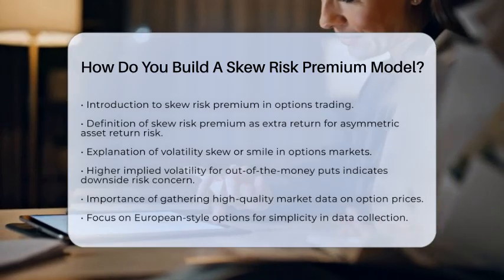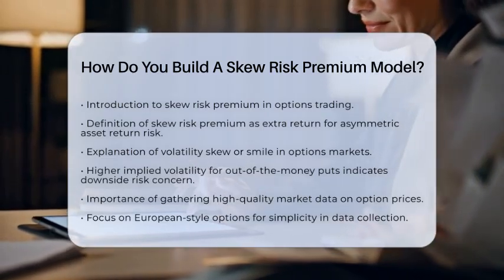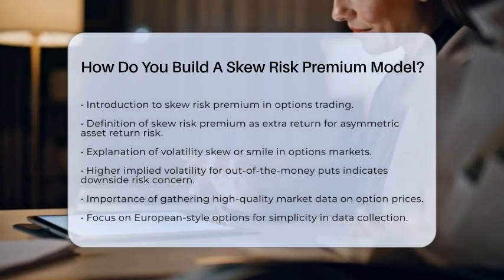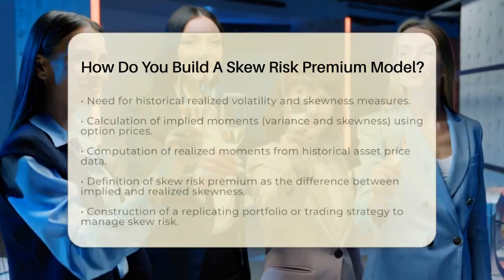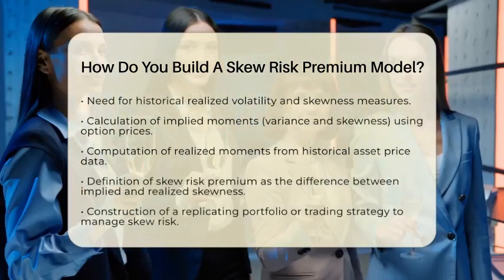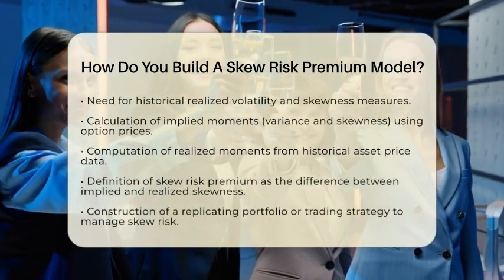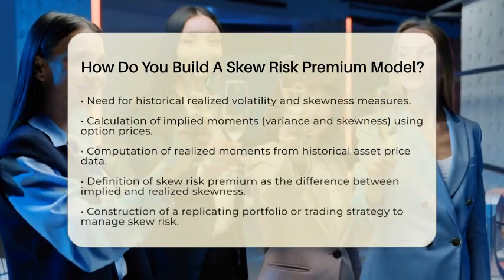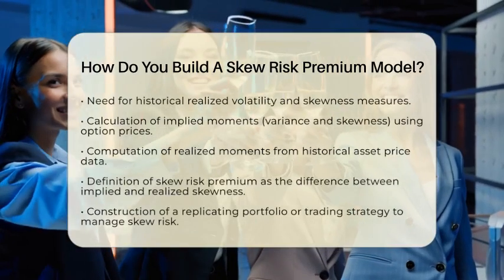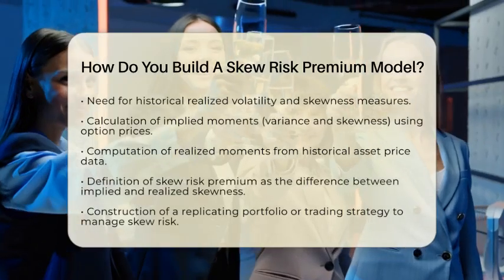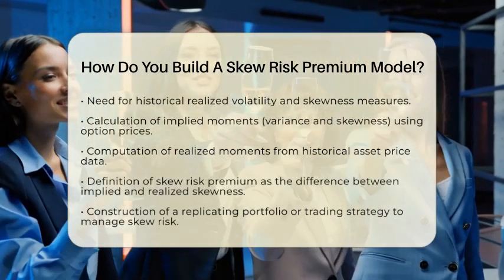Next, gathering relevant market data is essential. Collect high-quality data on option prices across different strike prices and expiration dates for the underlying stock or index. Make sure to include implied volatilities, bid-ask quotes, and the prices of the underlying assets. It is best to focus on European-style options for simplicity. You will also need historical realized volatility and measures of skewness from past asset returns.